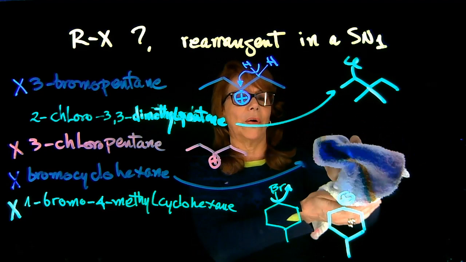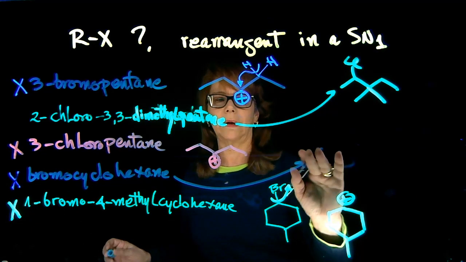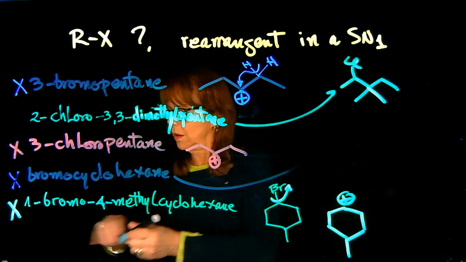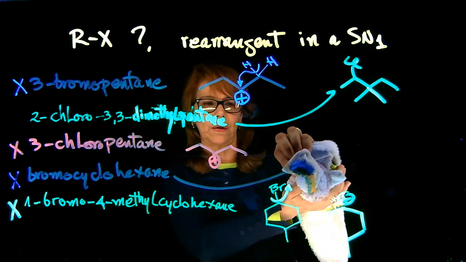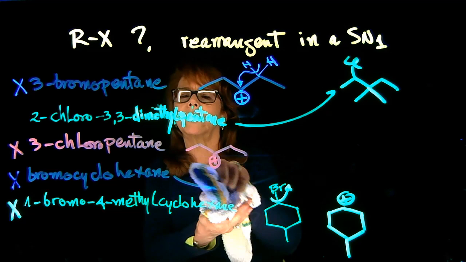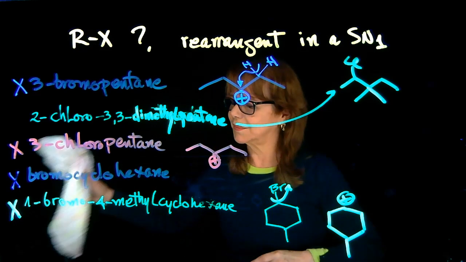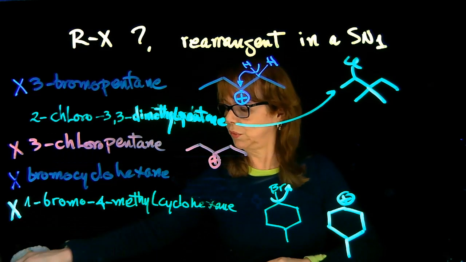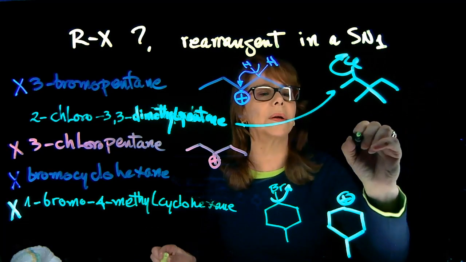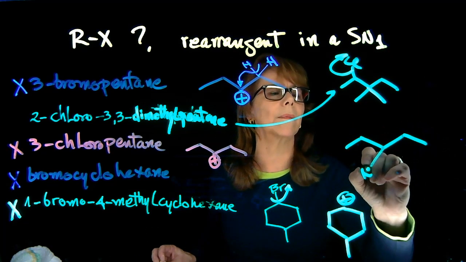Now, we have determined that the others didn't undergo rearrangement. So what's left is the compound that I have there, 2-chloro-3,3-dimethylpentane. So let's do the loss of leaving group. If we did that, chloride departed, I'm going to be making the following.